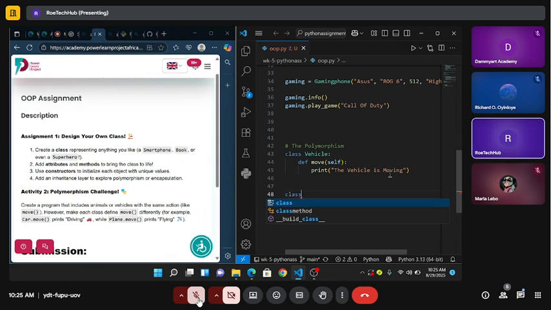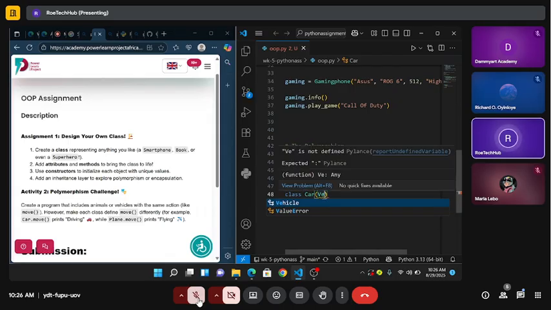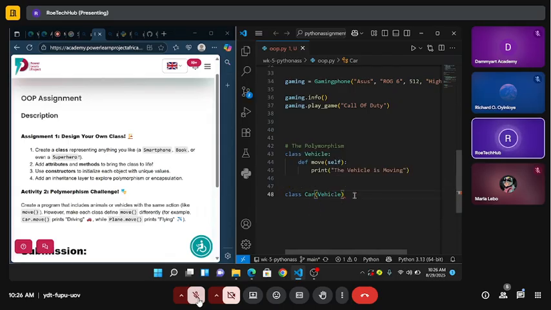Now this is where I specify the vehicle. I create a class called Car here, and the attribute I gave it is that actual Vehicle, which means Car can now use the function of a Vehicle. Car now has the function of a Vehicle.